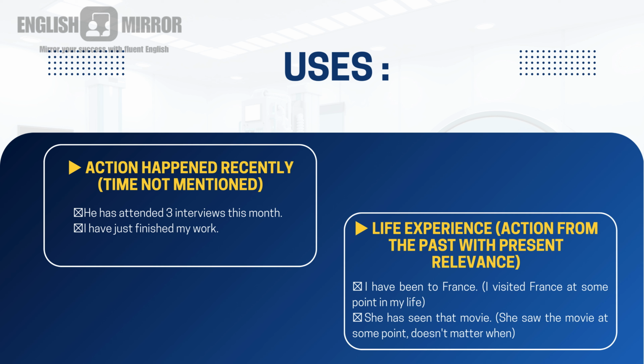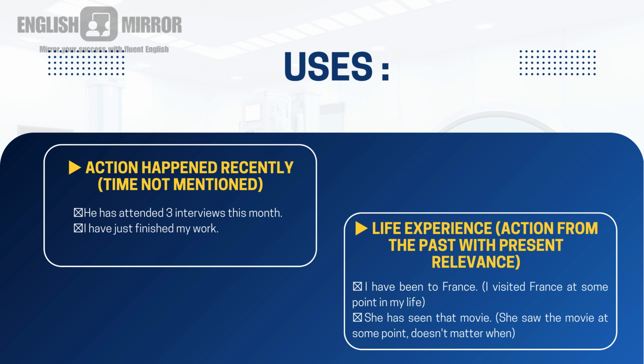He has attended 3 interviews this month. That is, one person has attended three interviews this month. No time is mentioned, nothing is mentioned, just telling that the interviews are completed. Okay. And the next example is, I have finished my work. That is, one person has finished his work. There also time is not mentioned. So you can say, I have just finished my work.